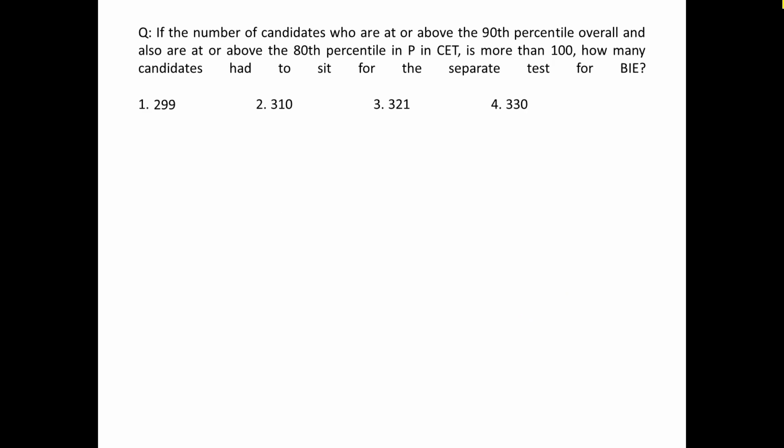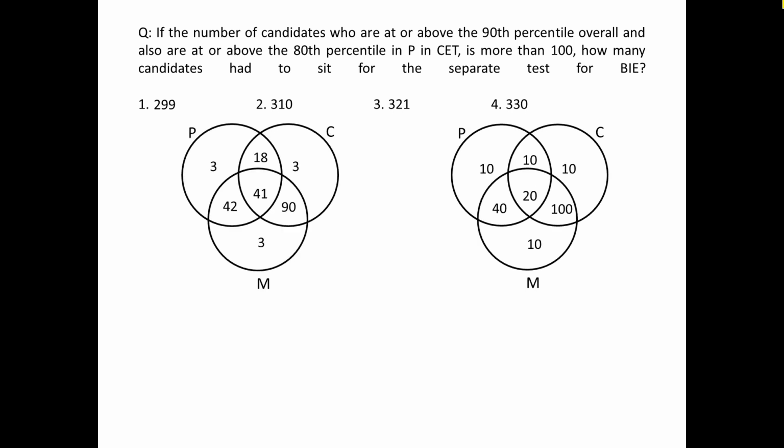And this brings us to the last question of the series. The number of candidates who are at or above the 90th percentile overall and also at or above the 80th percentile in P in CET is more than 100. So here he is talking specifically about circle P only. He says that in circle P there should be more than 100 people.